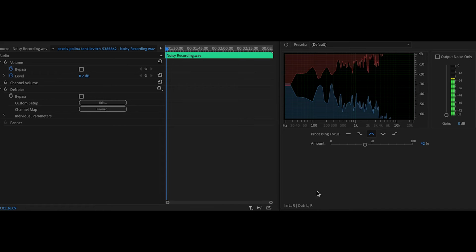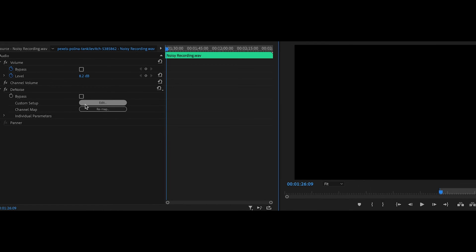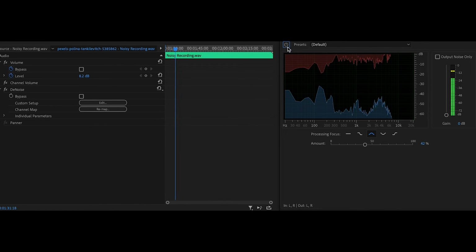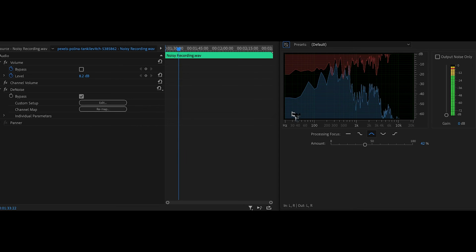Firstly, go to Effects. Select Denoise, then go to Effect Controls. Drag Denoise onto the sound you want to edit. Go to Custom Setup and double click Edit. Play around with the levels until you can't hear the hissing sound anymore.